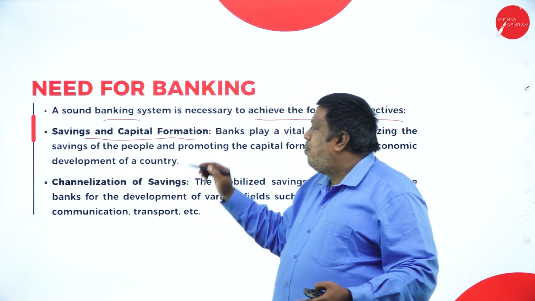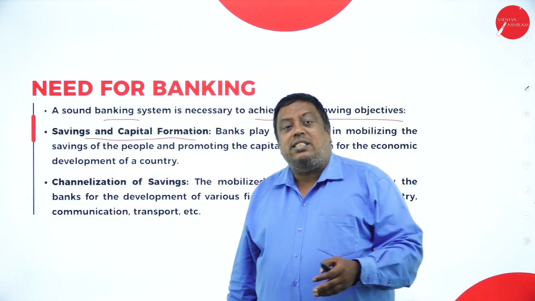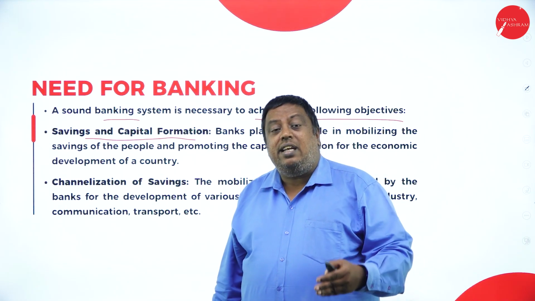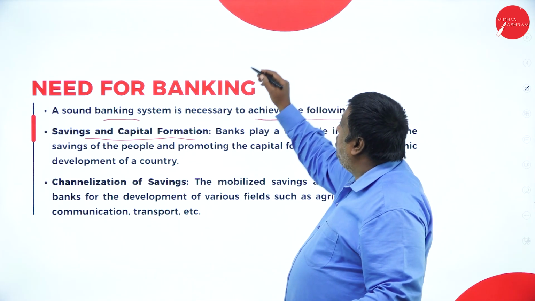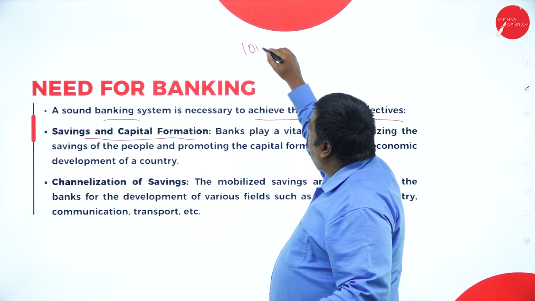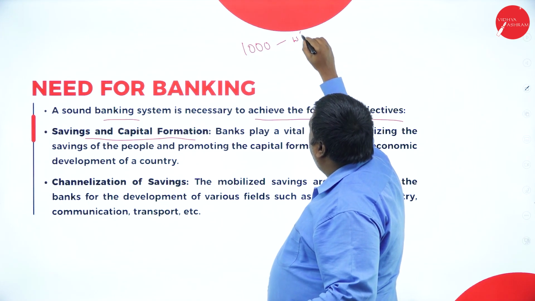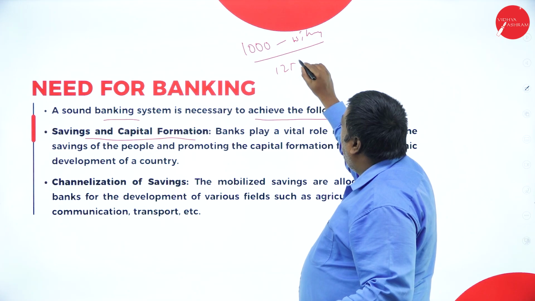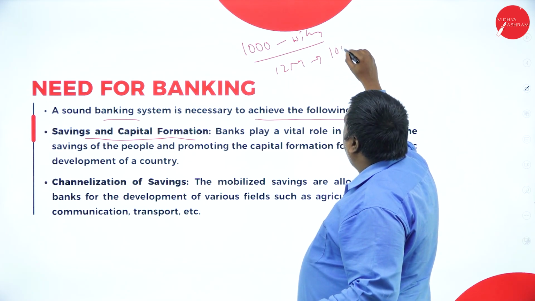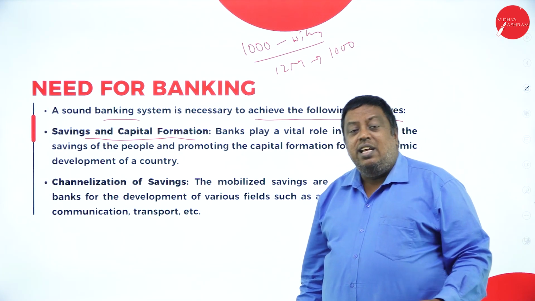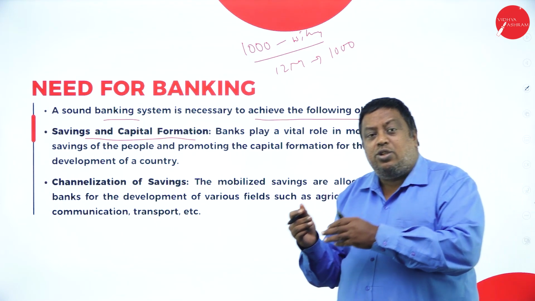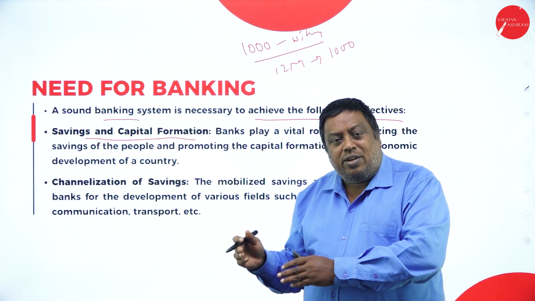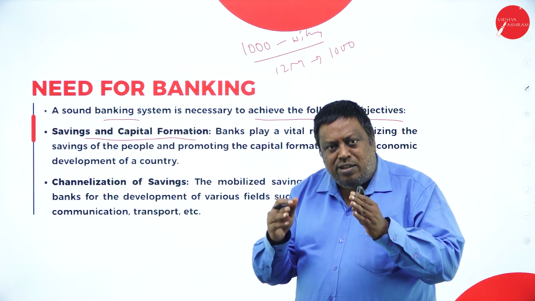Savings and capital formation. Savings means they started to mobilize the funds from the general public. They guided the public. If you have 1,000 rupees and you keep it in your house for 12 months, after 12 months it will be 1,000 only. If I store that amount in my piggy bank, after 12 months, if I check, it will be 1,000 only.